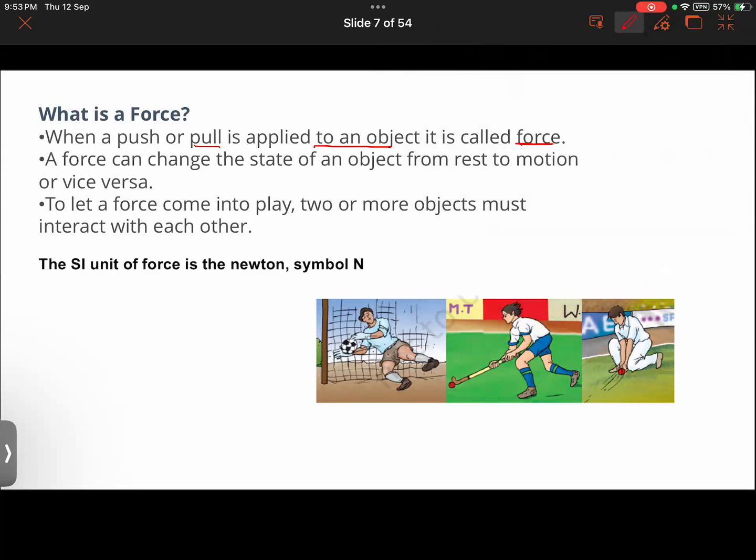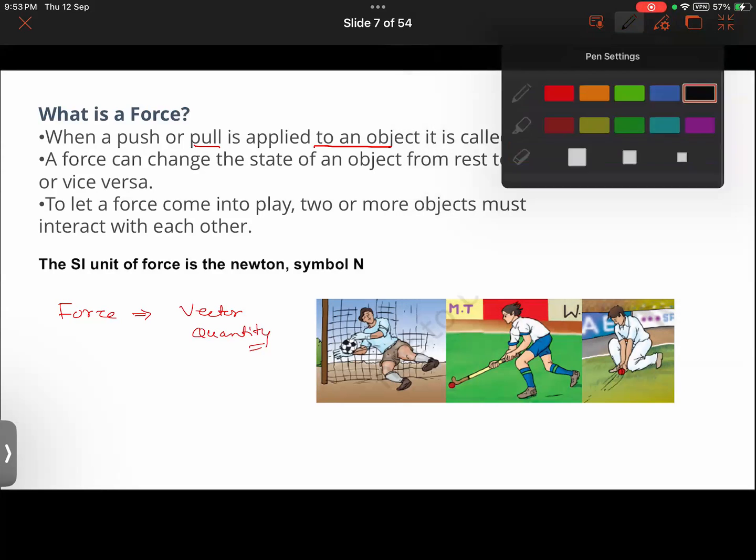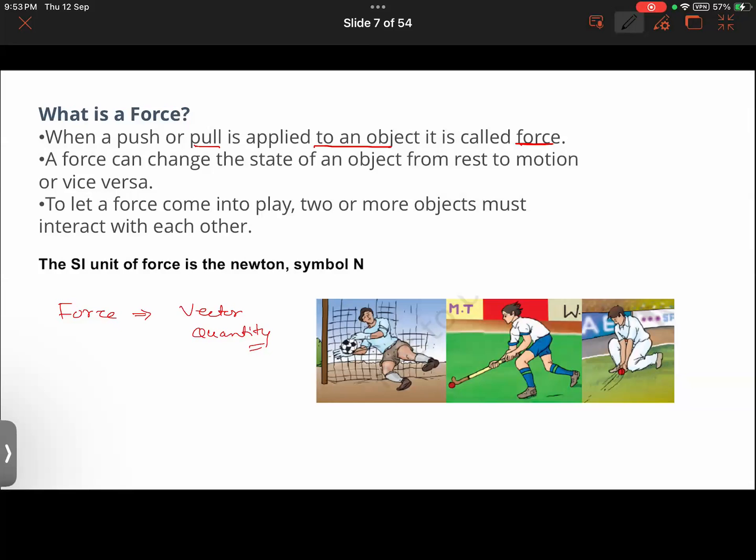So thereby, force is called a vector quantity. Getting it, guys? Force is called a vector quantity because it has both magnitude and direction.